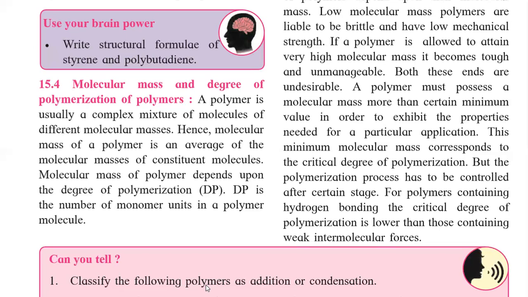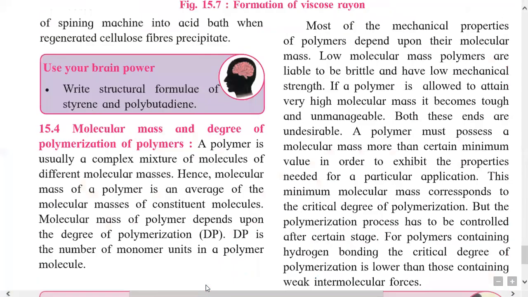So the molecular mass of a polymer depends upon the degree of polymerization, meaning how many molecules of monomers take part in the polymerization. That is called the degree of polymerization. The short form used for degree of polymerization is dP. So what is dP? It is the number of molecules of monomers that take part in the polymerization, that is called the degree of polymerization.